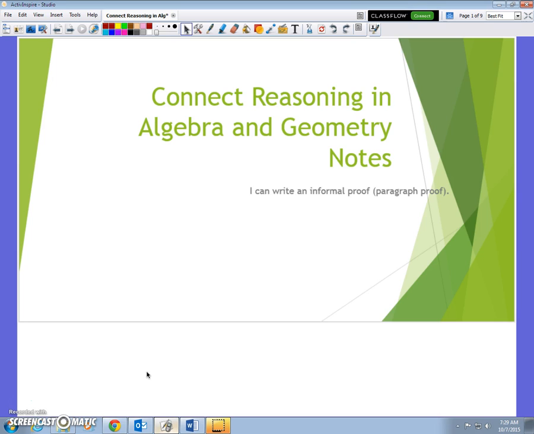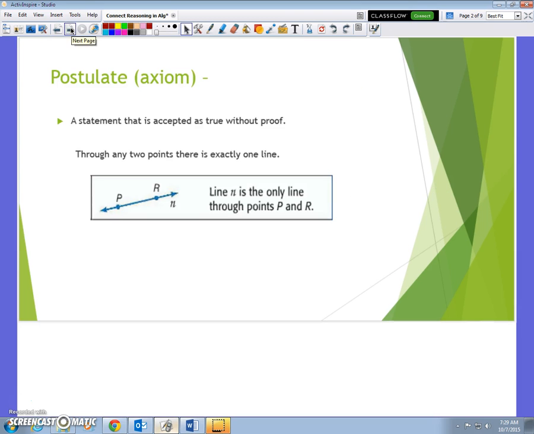It's kind of like the whiteboard warm-up almost, as far as what we're going to do today. An explanation of what we're doing. A postulate, also known as an axiom, is basically something we're supposed to accept as being true without really having any proof. All right, and so I've got a list of postulates that are accepted to be true, and we're going to talk about a few of them.